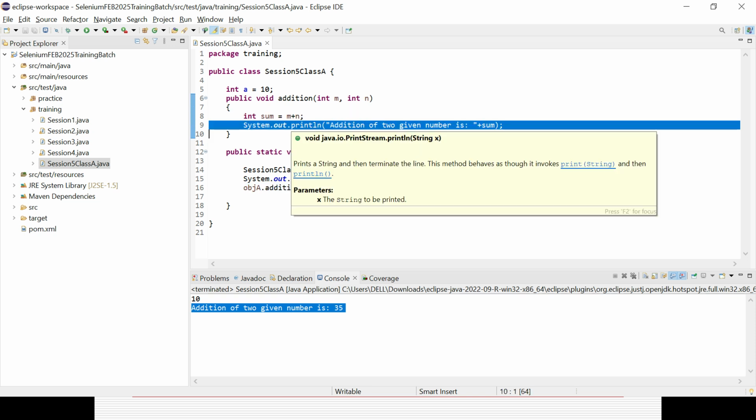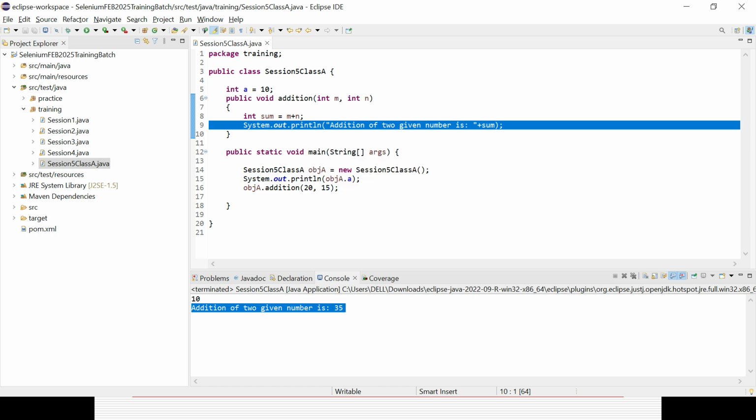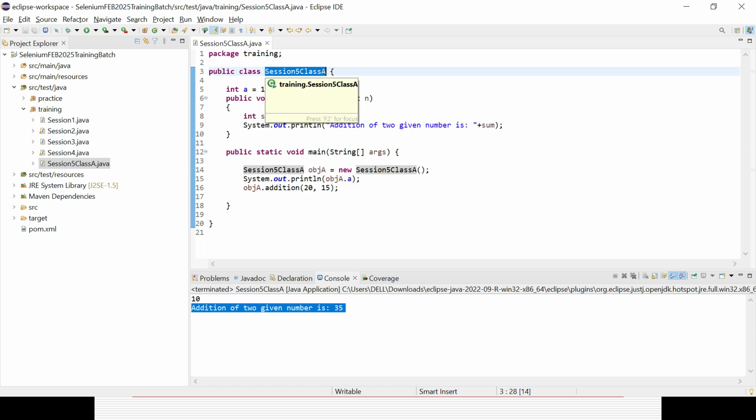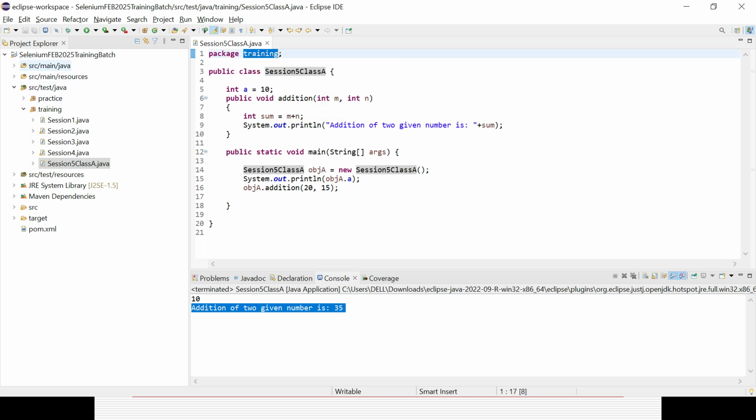So that is still fine, right? There is no problem. So that is a class I have created separately. There is no link with other classes because that is an independent class in the training package and the same project, right? Now let's try to create one more class.